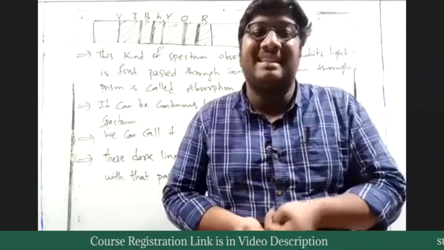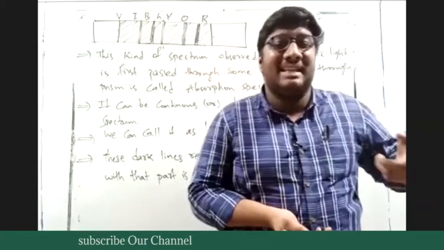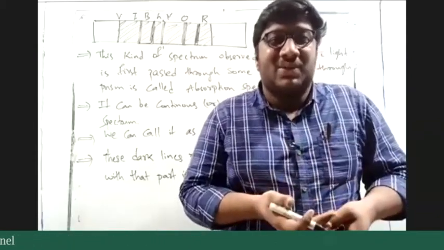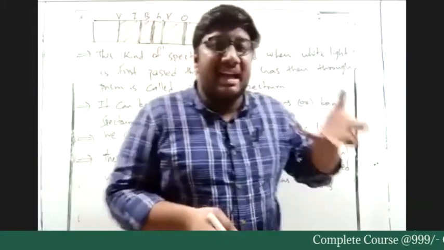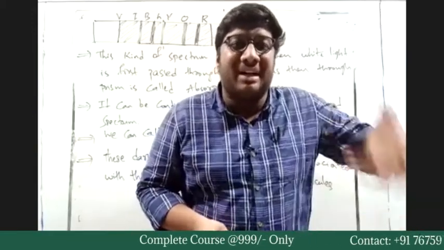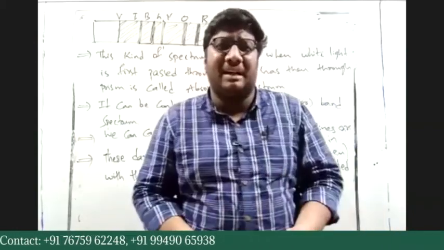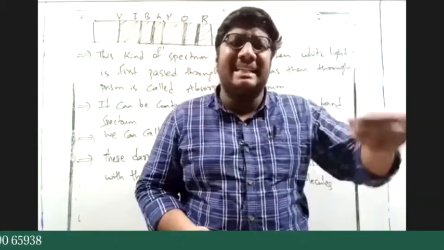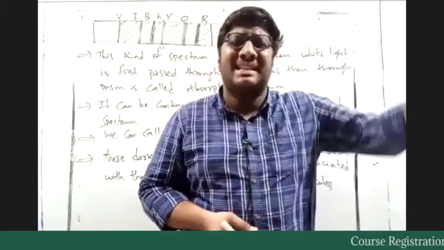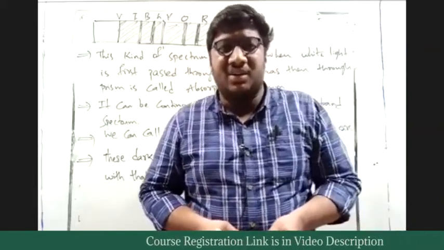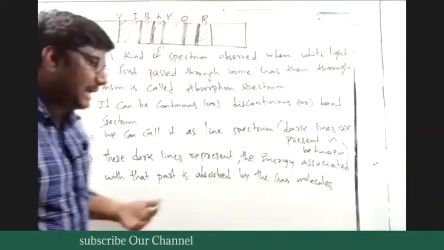What actually matters is the energy level gap, from one energy level to another energy level. What is that energy level? So I say gas absorbs white light, absorbs some kind of energy. Gas absorbs energy in the sense what? The electrons inside the gas will take up the energy and move from a lower excited state to a higher excited state. So that is the next step. Don't worry, you will understand that.